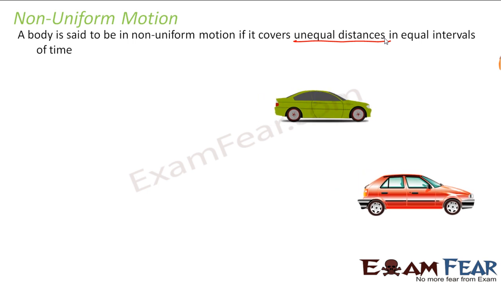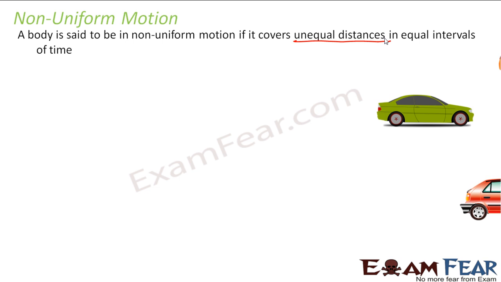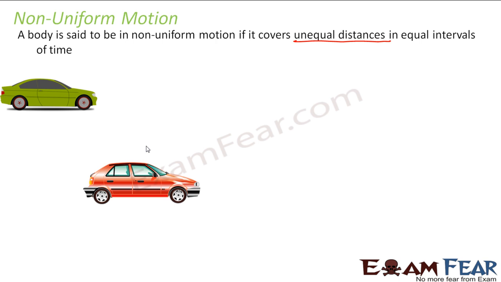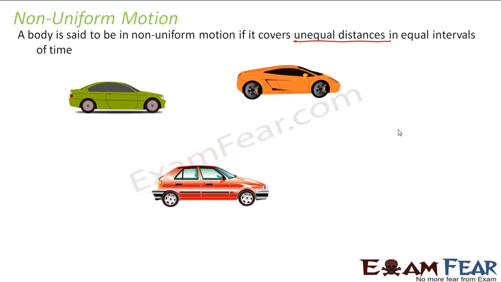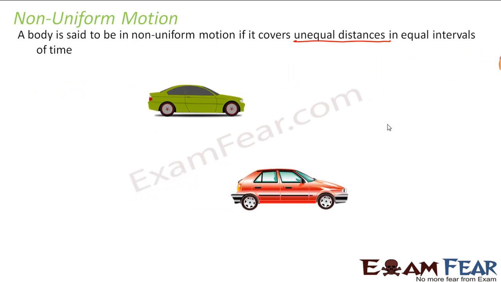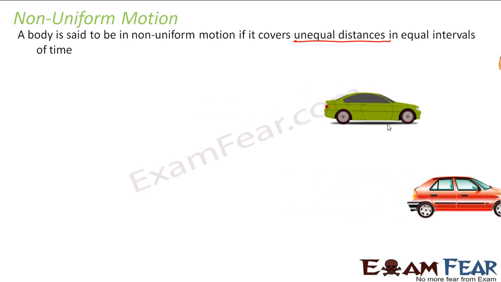So that means the amount of distance covered is unequal in equal intervals of time. Here you would have seen that in the initial 1 hour, it would have traveled say some 1 kilometer. In the next 1 hour, it would have traveled some 15 kilometers. And in the third 1 hour, it would have traveled maybe some 25 kilometers. Right, because gradually the amount of distance covered is increasing. So this is known as non-uniform motion.